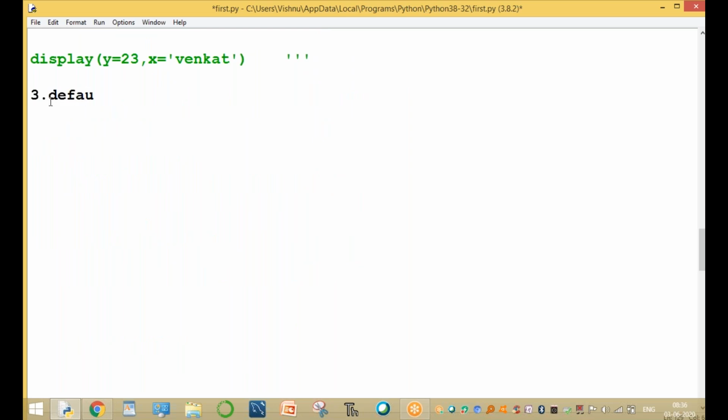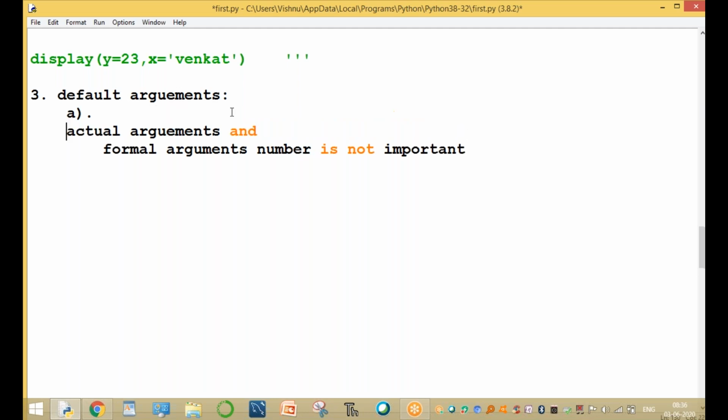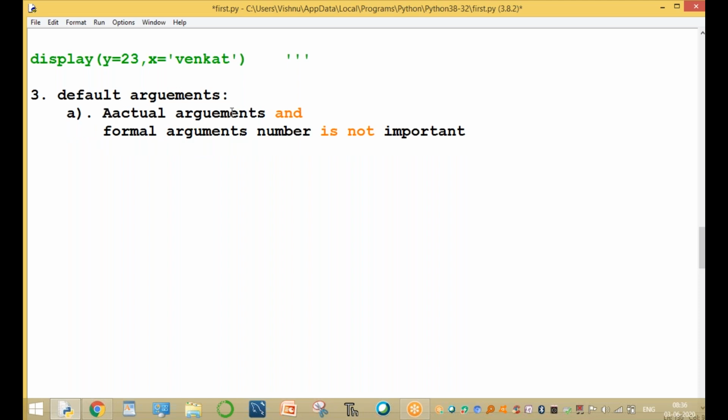And the third one is the default argument. Sir, what is a default argument? Default arguments means the number of actual arguments and the number of formal arguments is not important. In the previous two examples, the number of actual arguments and formal arguments was important.